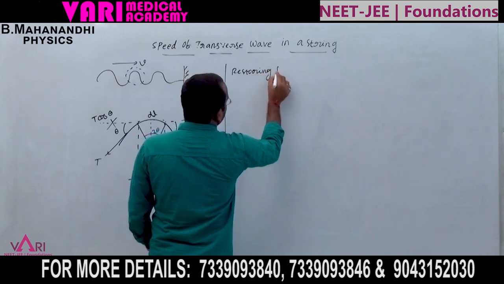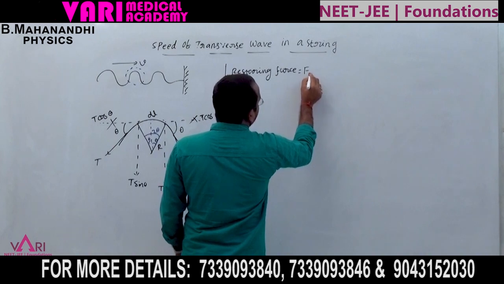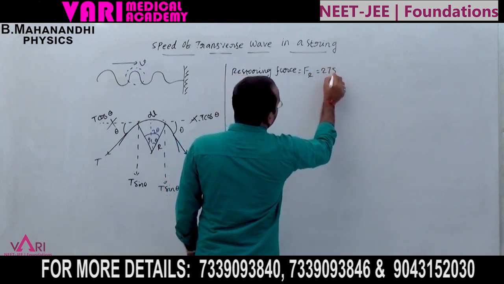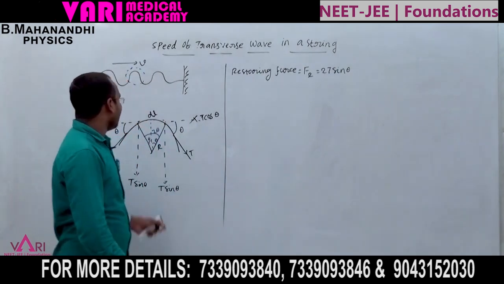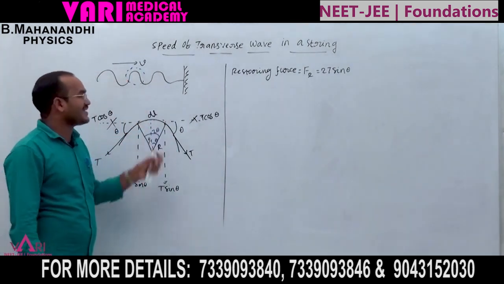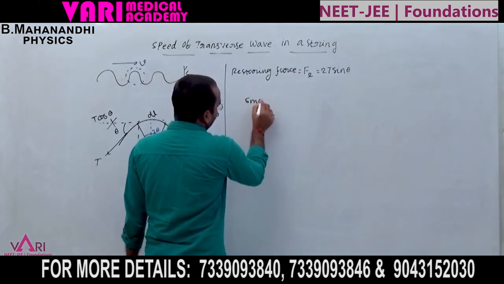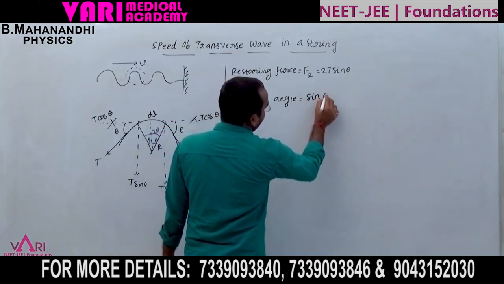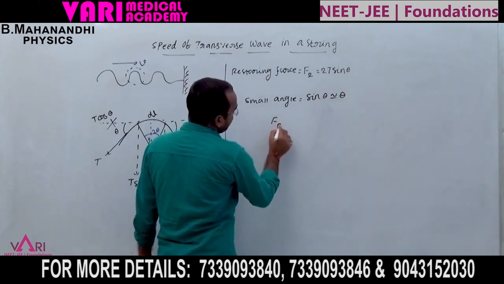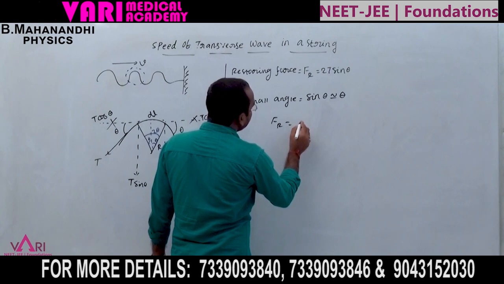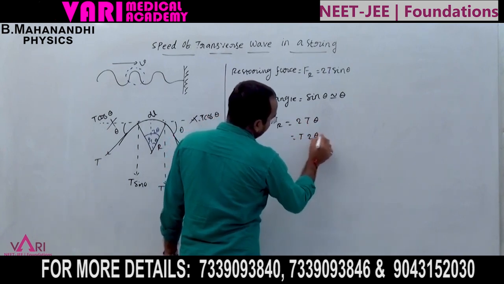Restoring force Fr equals 2T sin theta. Now generally the angle theta is a small angle, and for a small angle, sin theta is nearly equal to theta. Now Fr is equal to 2T theta.